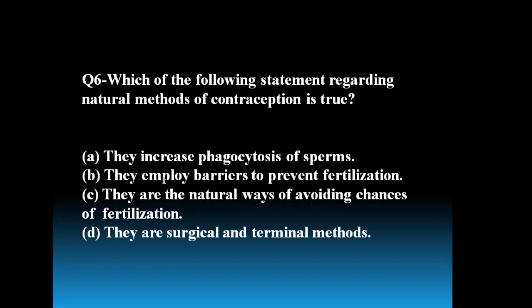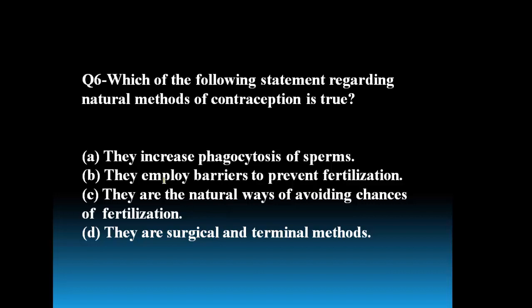Which of the following statements regarding natural methods of contraception is true? Natural method of contraception. Which one is the true statement? They increase phagocytosis of the sperms. They employ barriers to prevent the fertilization.